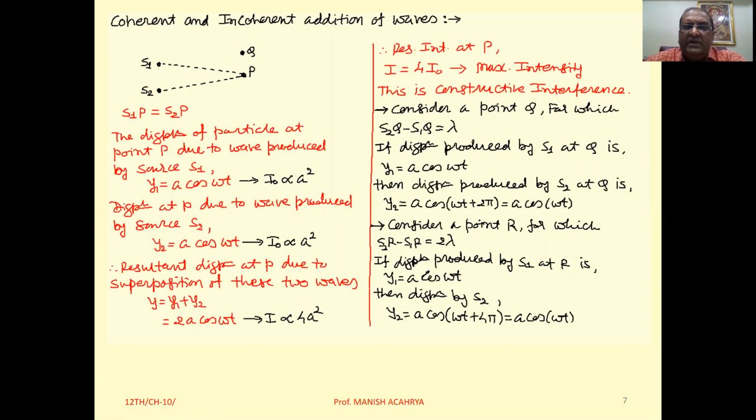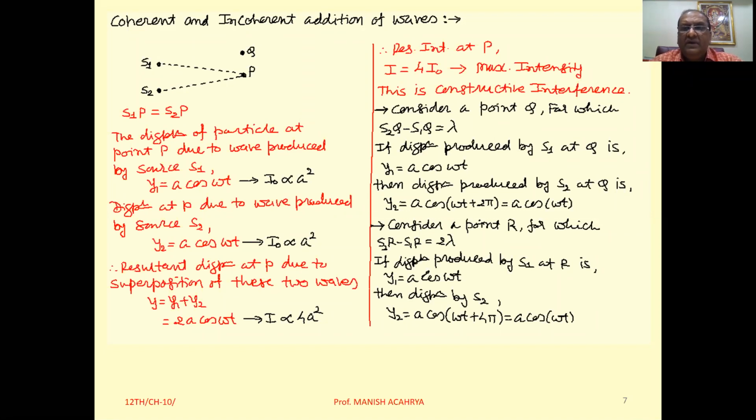Next topic, that is coherent and incoherent addition of waves. Now actually here we have to discuss the phenomenon named interference. So first of all, we have to understand what is interference. Interference means what? The effect produced by the superposition of two or more than two waves, that is called interference.